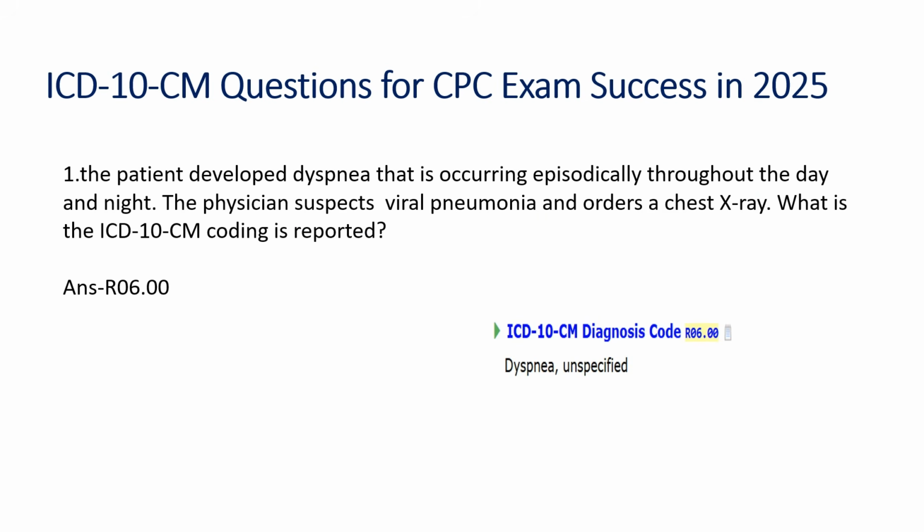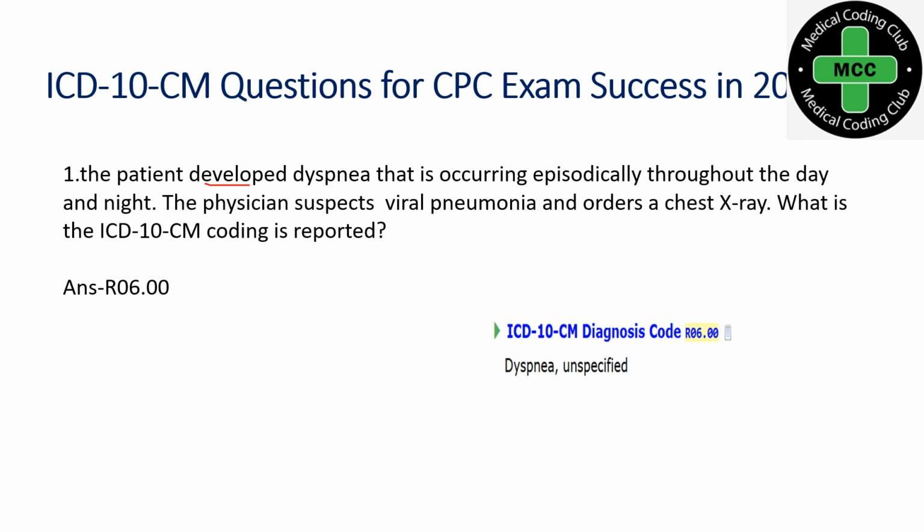The first question: patient developed dyspnea that is occurring episodically throughout the day and night. The physician suspects viral pneumonia and orders a chest x-ray. You should know the general ICD coding guideline.